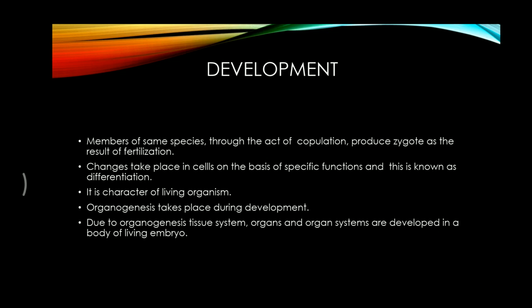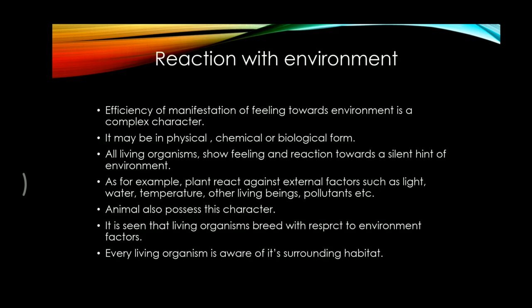In such a way the cell will divide to form a tissue, and these tissues will collectively form an organ, and the process of formation of an organ is called organogenesis. As a result of this process, there will be development of an embryo, that is, a living embryo.